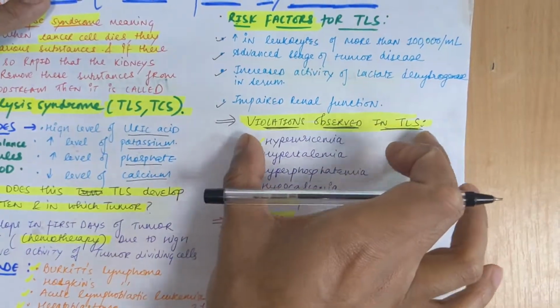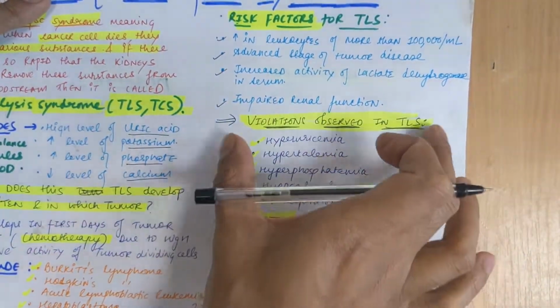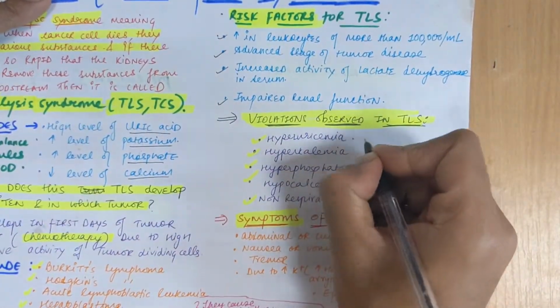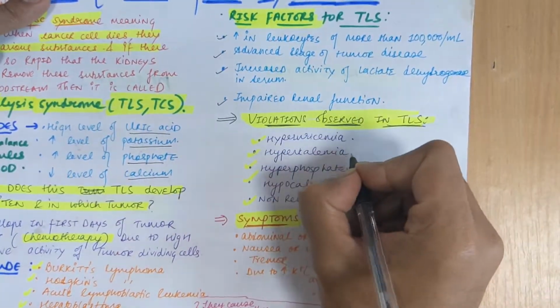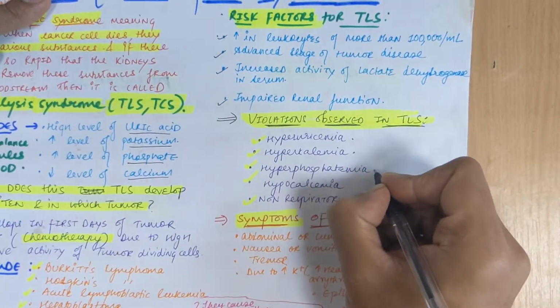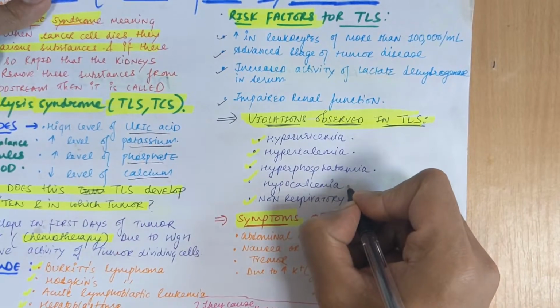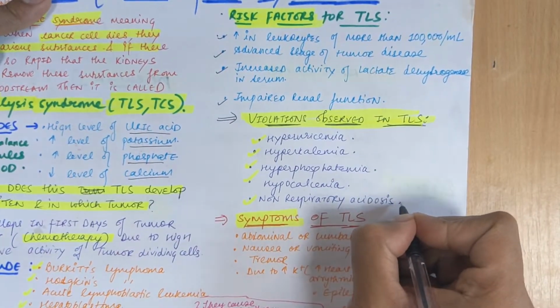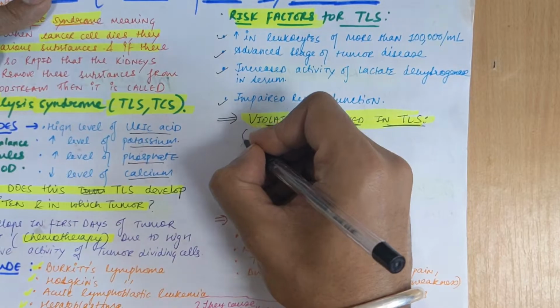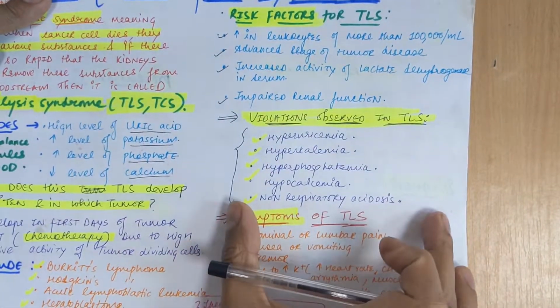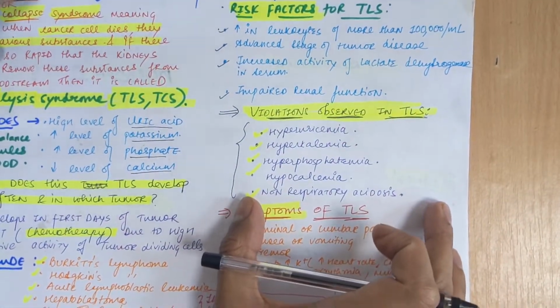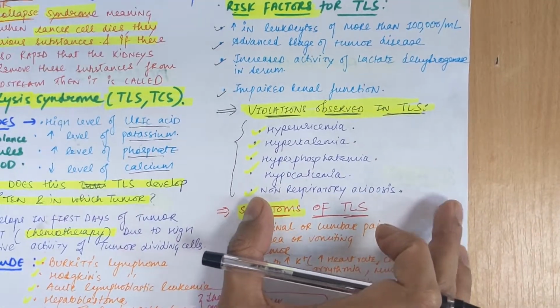Now, what are the violations we see in TLS, the tumor collapse syndrome? First we observe hyperuricemia, as I told you, hyperkalemia, hyperphosphatemia, hypocalcemia, a decrease in the level of calcium, and non-respiratory acidosis. So these are the imbalances you will see during the violation of the blood, violation of the kidney.